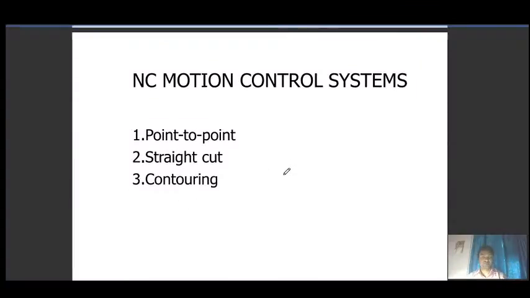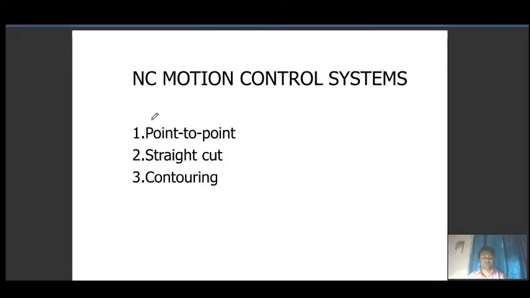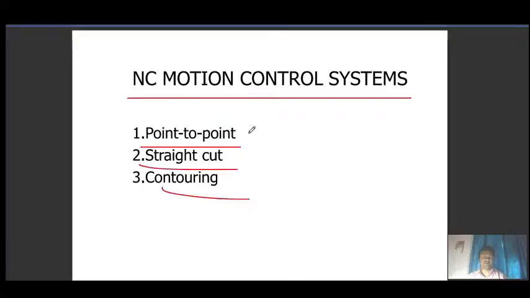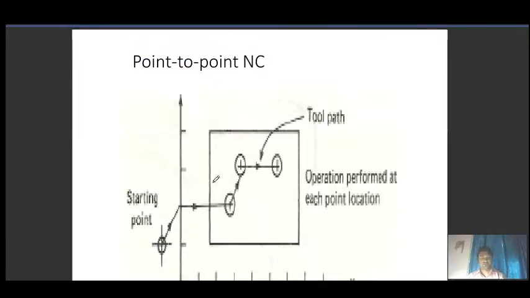And let me tell you in a quick way. ANSI motion control systems: first is point to point, then straight cut, and contouring. Point to point is mainly done for the drilling operation.